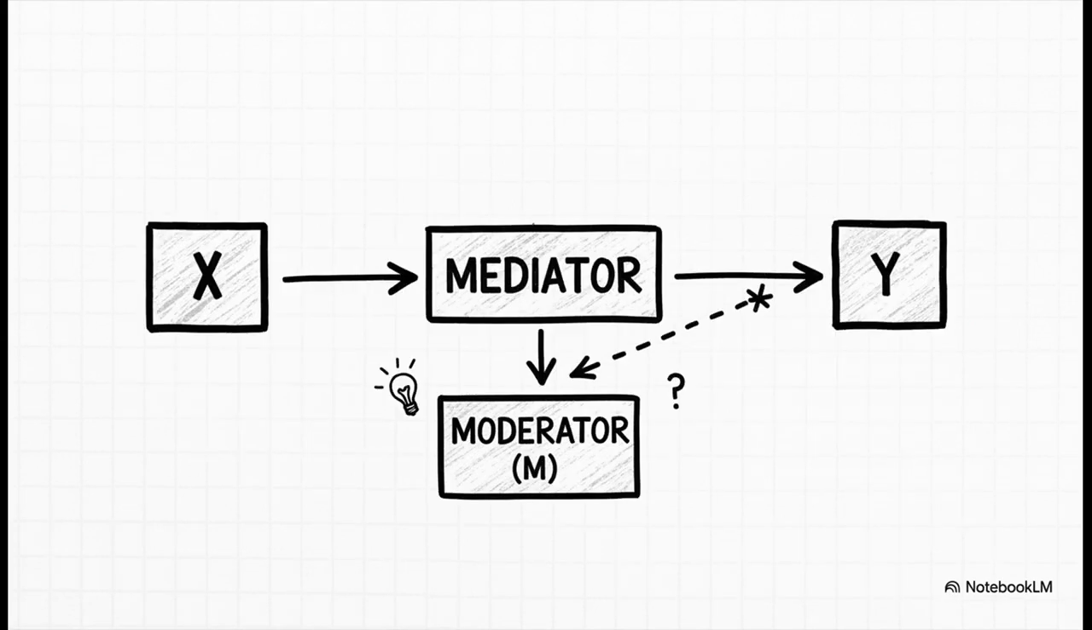And then things can get even more interesting when we integrate these ideas. Take moderated mediation. In this model, the effect of x on y goes through an intermediary variable, a mediator. But the key is that this indirect pathway is itself conditional on a moderator, m.